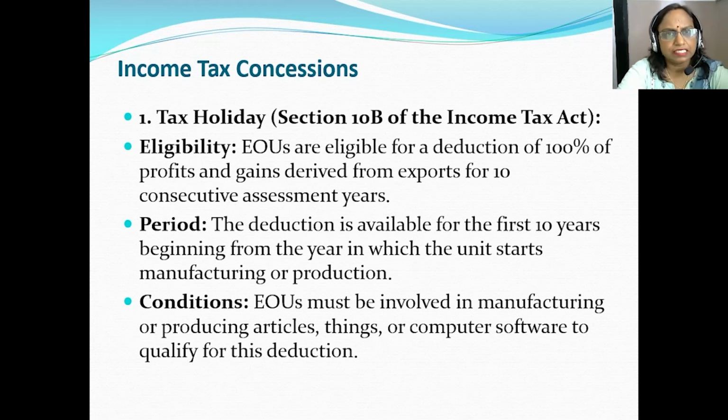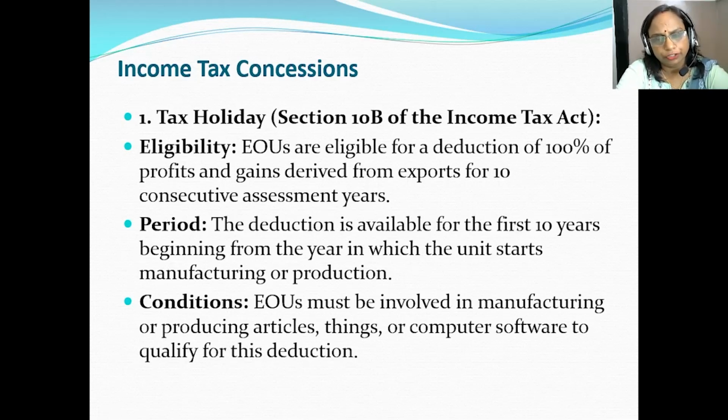So the first one is the income tax concessions. So under this particular benefit, the EOUs enjoy tax holidays, that is under section 10B of the Income Tax Act. So for this particular benefit, the eligibility of the EOU must be fulfilled.